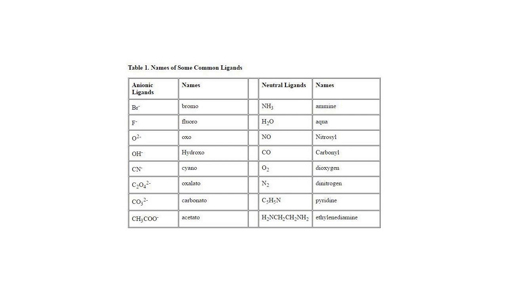These are some of the anionic ligands and their names, and some of the neutral ligands and their names. For example, Br- is called bromo, as we saw earlier. F- is called fluoro. OH- is hydroxo, CN- is cyano, and among neutral ligands, NH3 is called ammine, spelled A-M-M-I-N-E, and the water ligand is called aqua. CO is carbonyl, NO is nitrosyl, and so on. These are some of the names of the common ligands.